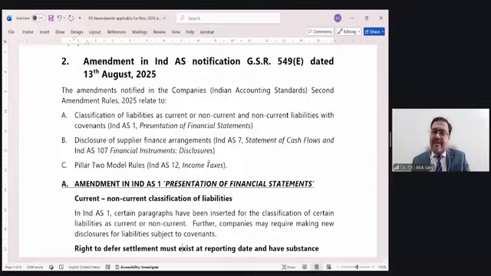It also says that if there is an unconditional right to defer the settlement beyond 12 months, that will be considered as a non-current liability. Friends, on 13th August, this word unconditional has been removed. And now it says that if there is a right to defer settlement beyond 12 months, then it will be considered as non-current. Otherwise, it will be considered as current.